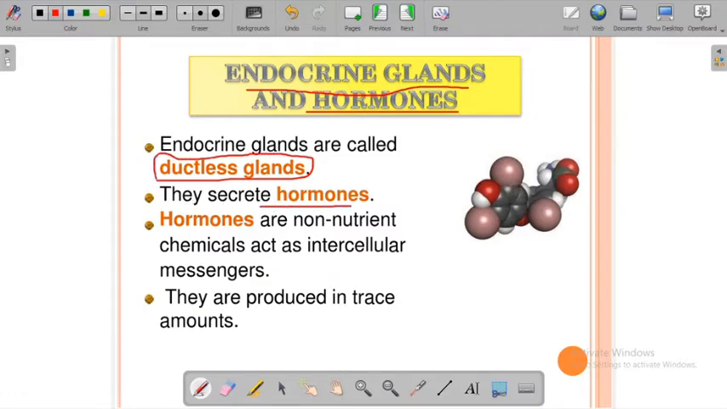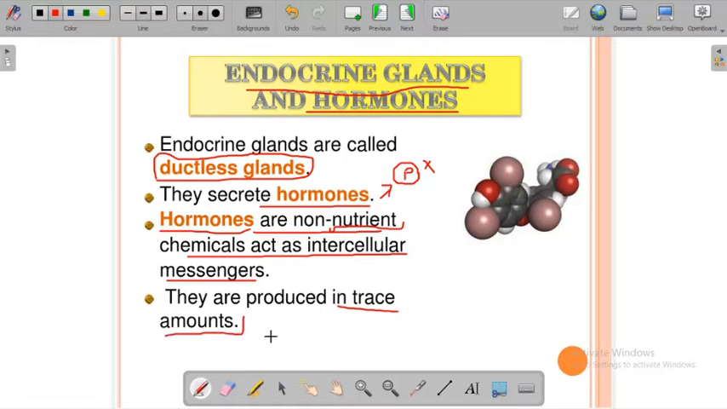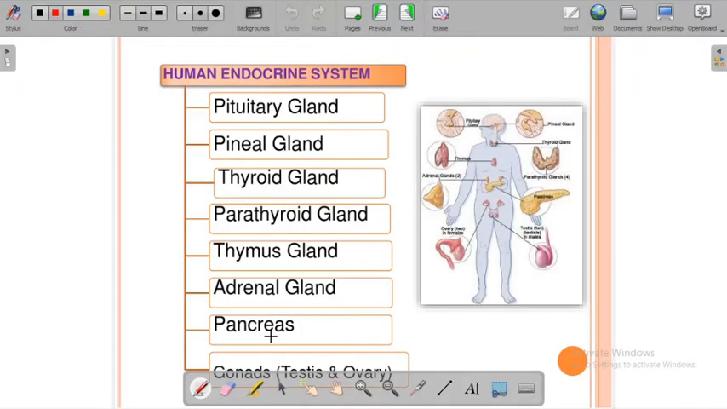They secrete hormones. It is a chemical made up of amino acids. It is basically proteins. So we can say that all hormones are proteins, but all proteins are not hormones, remember this one. Hormones are non-nutrient chemicals, acting as intracellular messengers. They are non-nutrient chemicals, that means hormones don't give any type of nutrition to the body. They are produced in very trace amounts, and they are very effective, targeted and very specific.